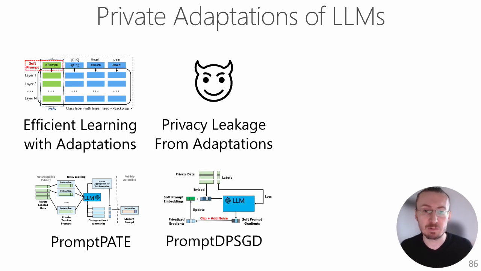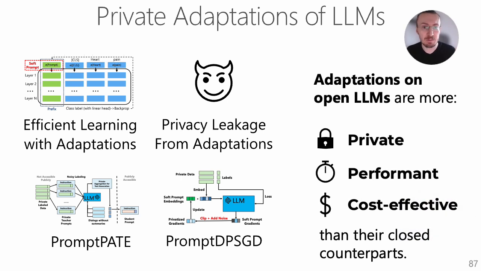Finally, we showed how to also adapt with privacy the soft prompt and prefix tuning methods, and here we just leverage the DP-SGD algorithm where we clip the gradients and add noise to the sum of the clipped gradients. Finally, we showed that the adaptations of open LLMs are in general more private, more performant, and much more cost effective than adaptations of closed LLMs.